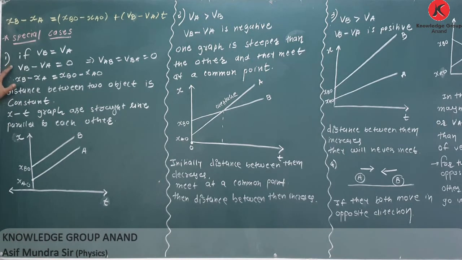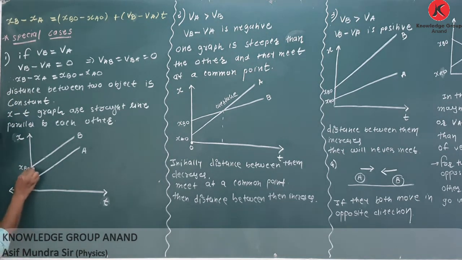If VB is equal to VA, then VB minus VA is equal to 0, and XB minus XA is equal to XBO. The distance between two objects is constant. The x-t graphs are straight lines parallel to each other. How? Parallel to each other means their slopes are equal, and if the slopes are equal, then the velocities are also equal.